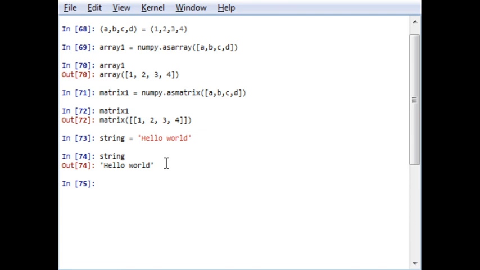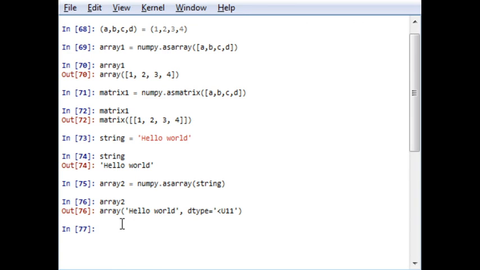If I want to define it as an array, I will generate array2. I want to define this particular string as an array, so I will write numpy.asarray and in brackets I will write the string. The array2 will be hello world, with data type U11 encoded. So this is just an example with 11 characters. You can use any type in between during computation. If you want to generate an array, you can use the asarray function. For a matrix, you can use the asmatrix function.